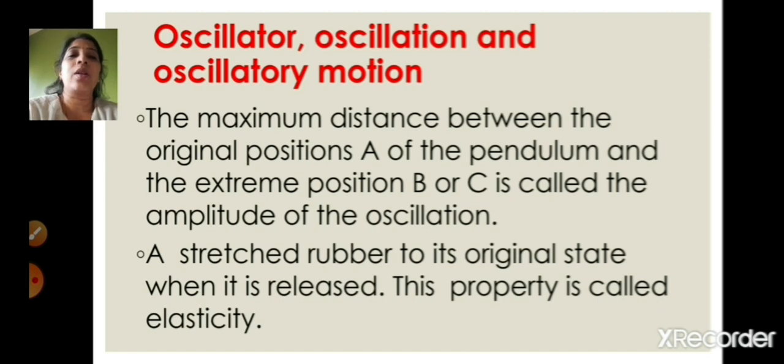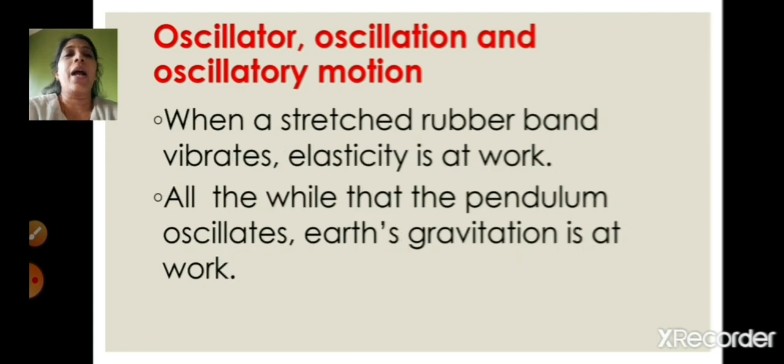So the stretched rubber, when it is released and comes back to the original state, that property is called elasticity, right? And when the stretched rubber band vibrates, that means the elasticity is at work. Now children, even when the pendulum is oscillating, that means the earth's gravitation is also at work, right?